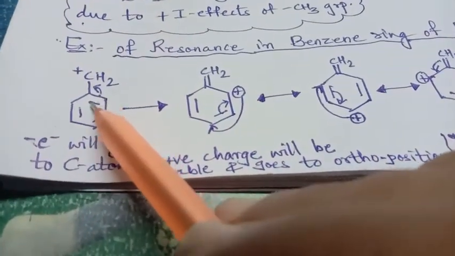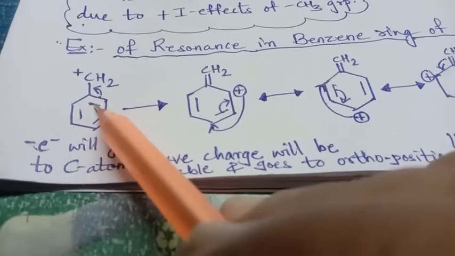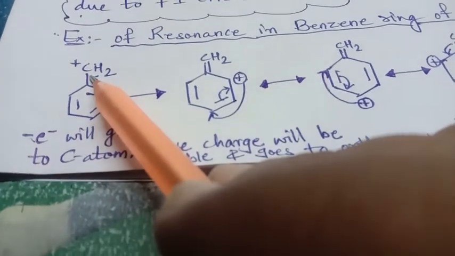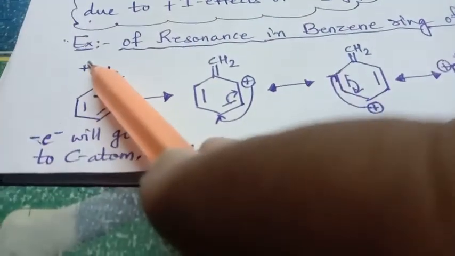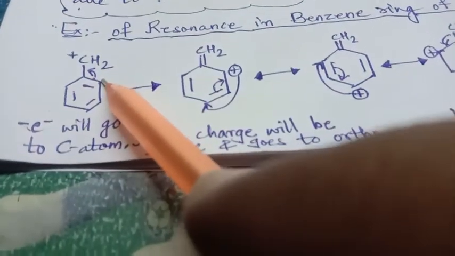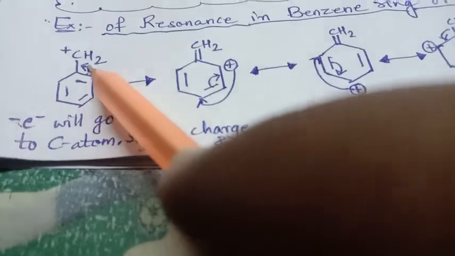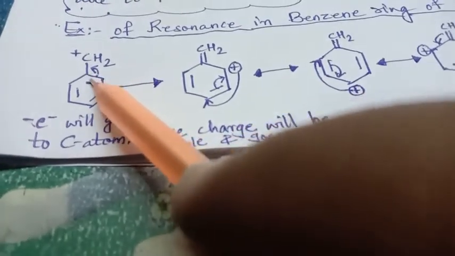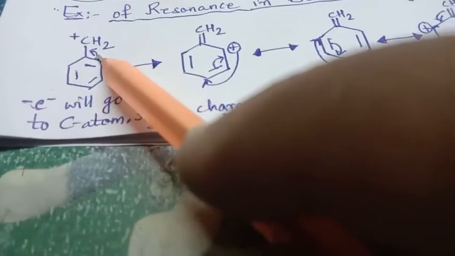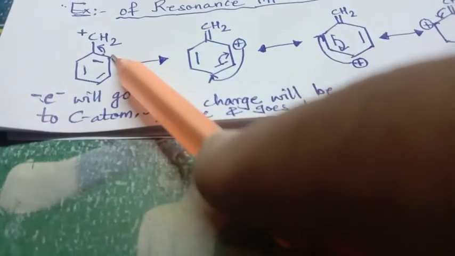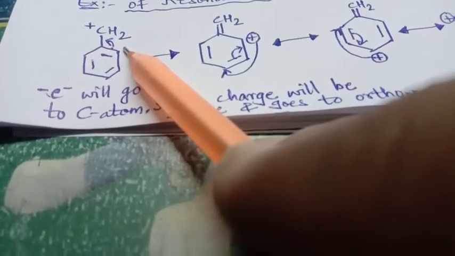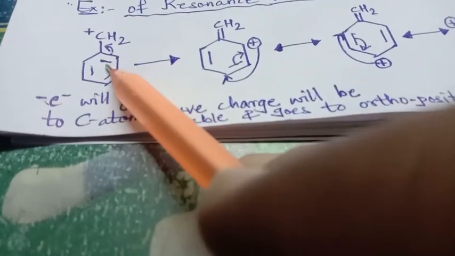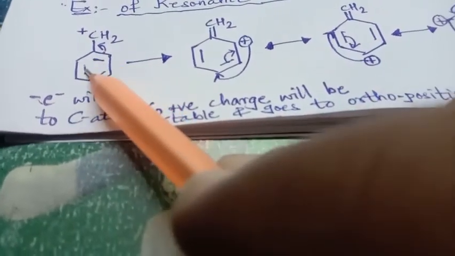This bond will try to shift over here. As this bond is shifting over here, the positive charge will take place over here because there won't be any bond over here and it will need the charge. So here will be the positive charge. The first shift takes place in the benzene ring.